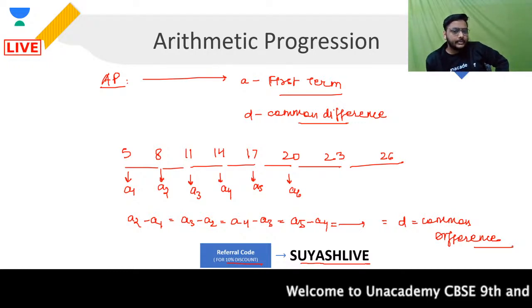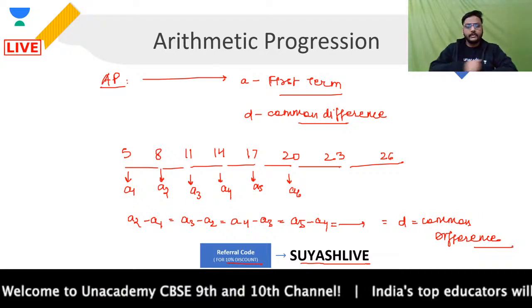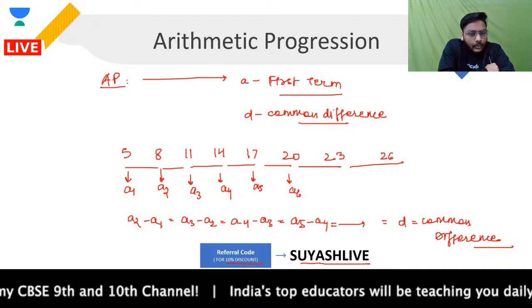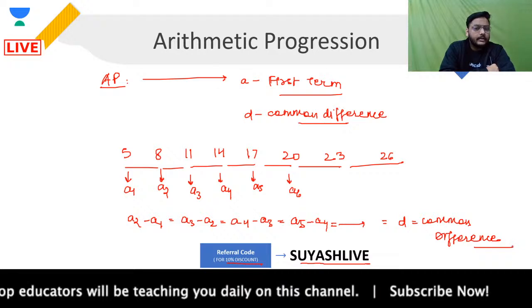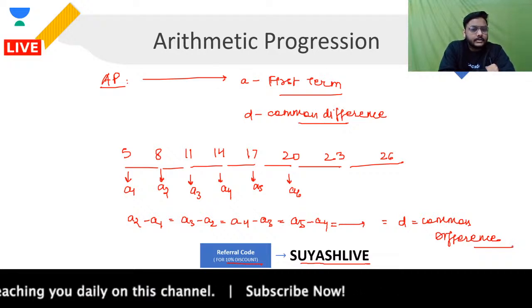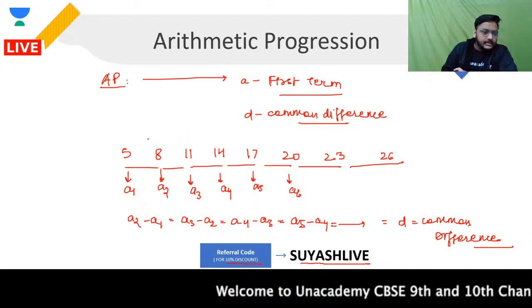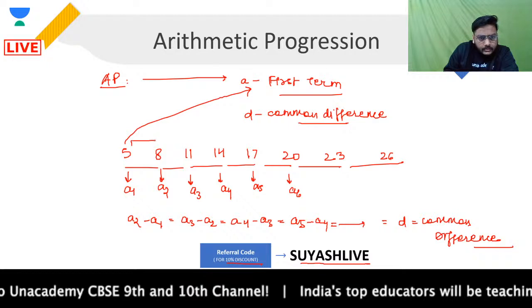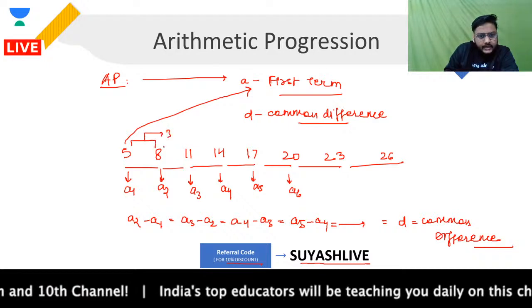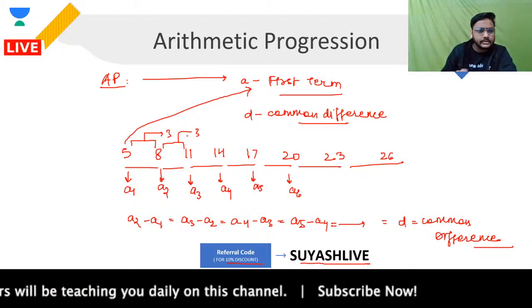Okay, so A2 minus A1 will be equal to A3 minus A2, will be equal to A4 minus A3, will be equal to A5 minus A4, and so on. All these differences will be equal, and that will be equal to D, which is what we call the common difference of the particular arithmetic progression that is given to us. Now this A1 is the first term that we are taking over here. And if you see, by subtracting any two terms, I am getting my common difference. Clear, guys? So this is how we can talk about it.